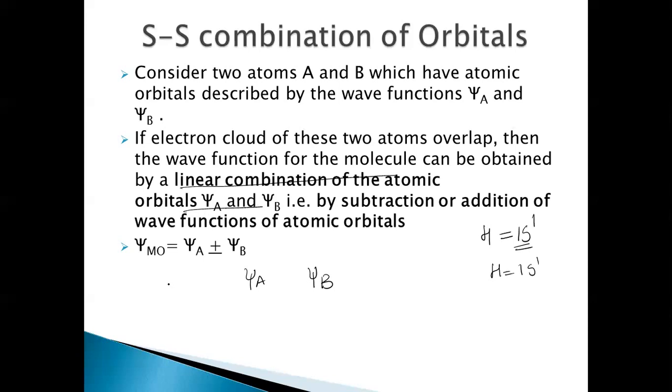So how will this linear combination take place? The linear combination can take place in 2 ways. Right, in 2 ways. What are those 2 ways? Either by addition of these atomic orbitals or by subtraction. Right, so we can obtain this molecular orbital in 2 ways. Either these atoms can subtract or add. What does this mean? See, you know that the electron is described by a wave function. So this is the wave of the first atom, right? This is of the second atom.